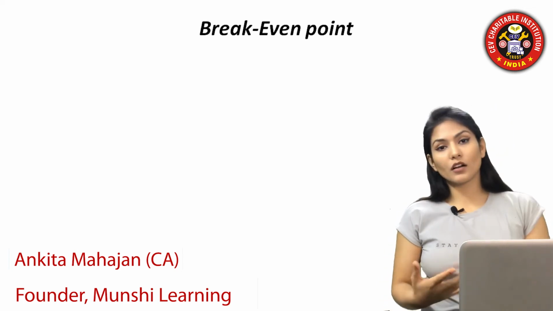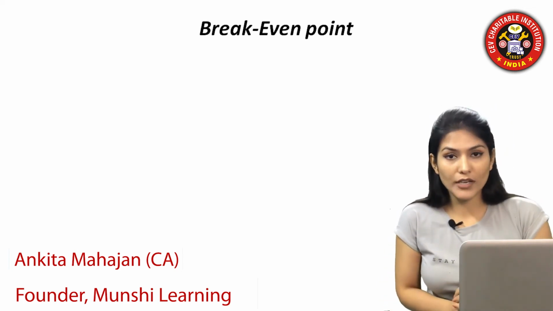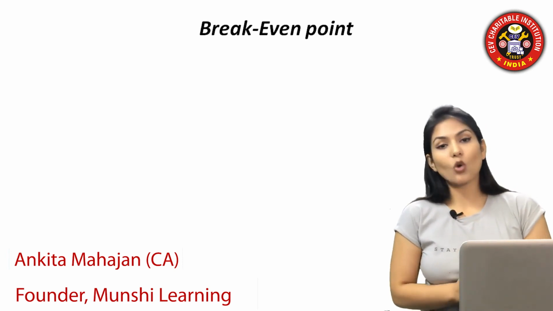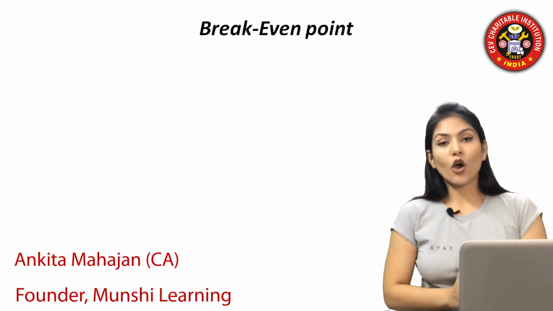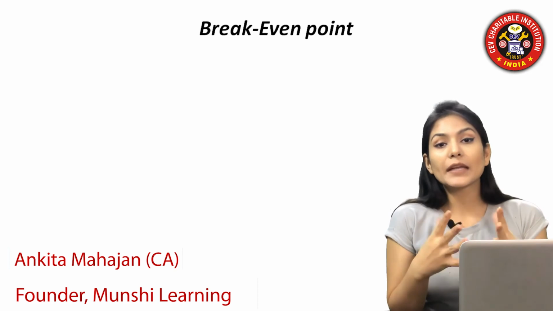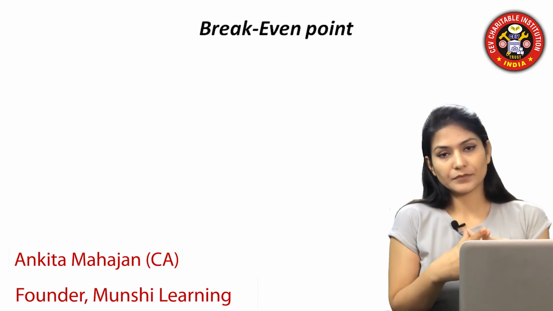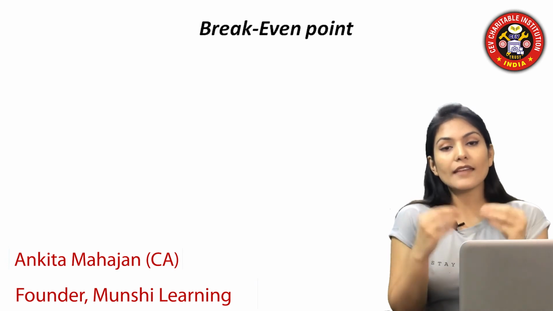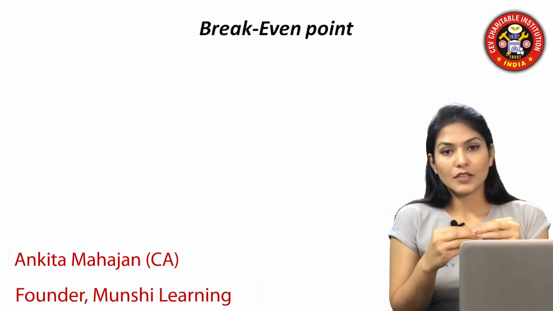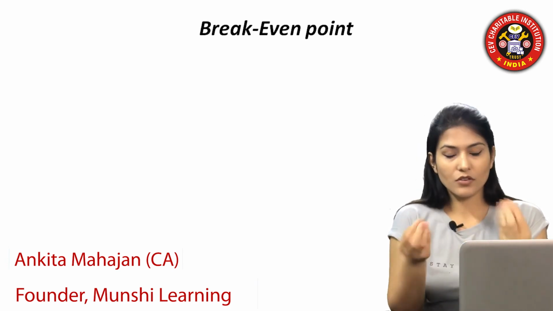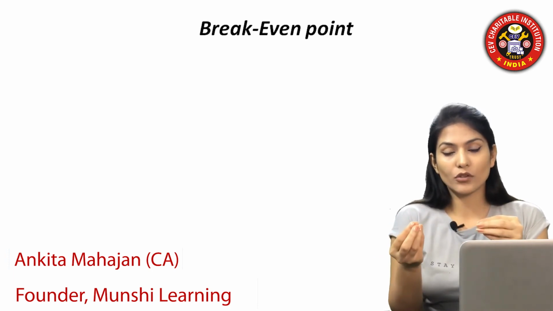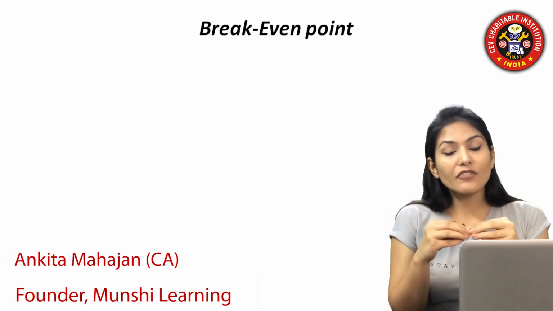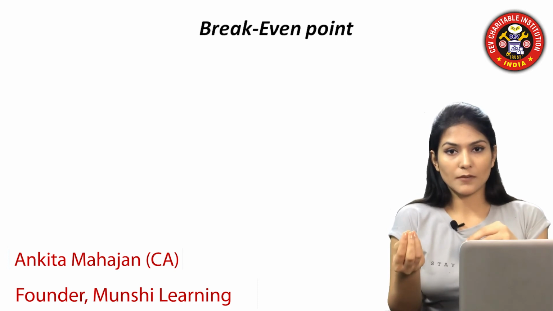This is the meaning of break-even point, and this analysis is also very important for checking the credibility of the business. Let's say we are producing 10,000 units and we are selling those 10,000 units. We are just producing and selling the units, and our break-even point is 8,000 units.